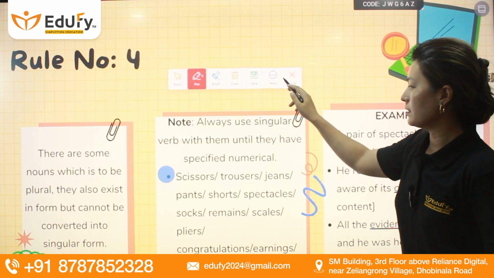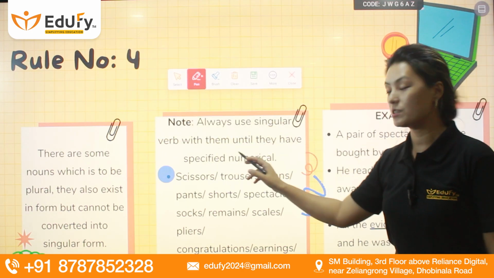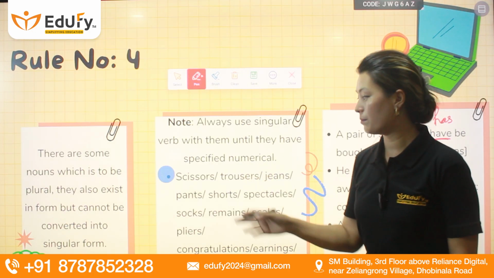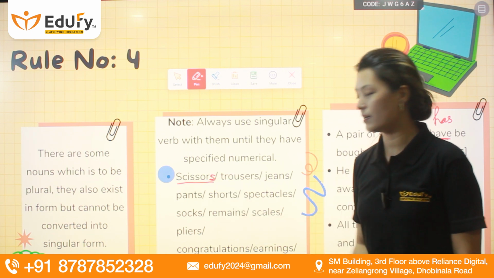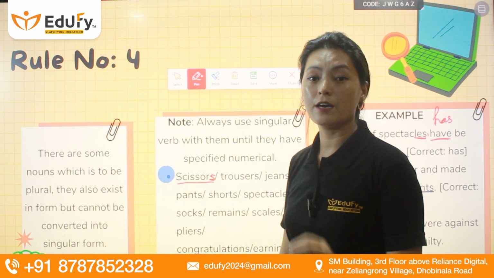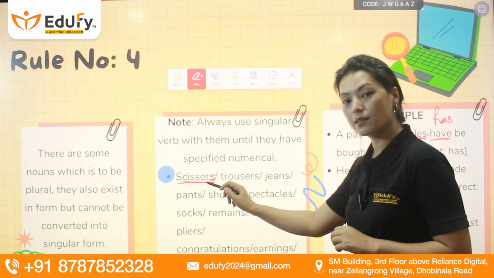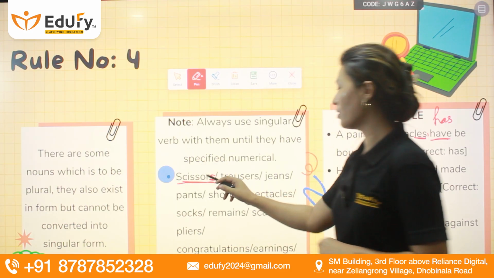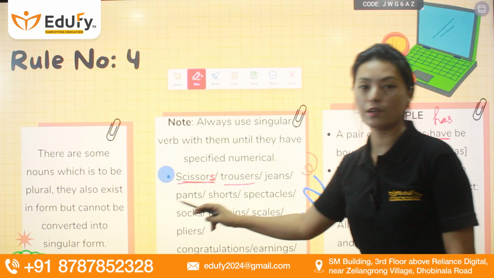Let's take a look at this example. Always use a singular verb with them until they have specific numbers added to them. That means if I have scissors, even though it has s at the end, I will not consider it plural until and unless I have a number along with it. Scissors, trousers, jeans: singular nouns.